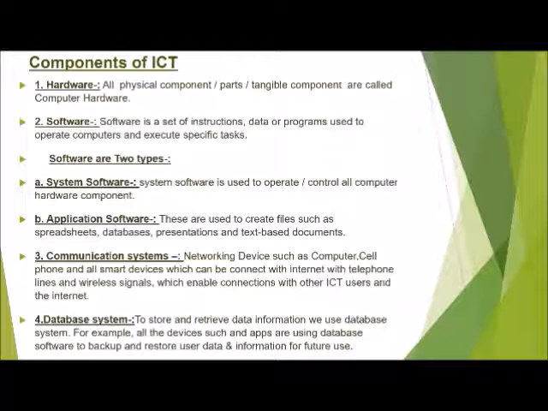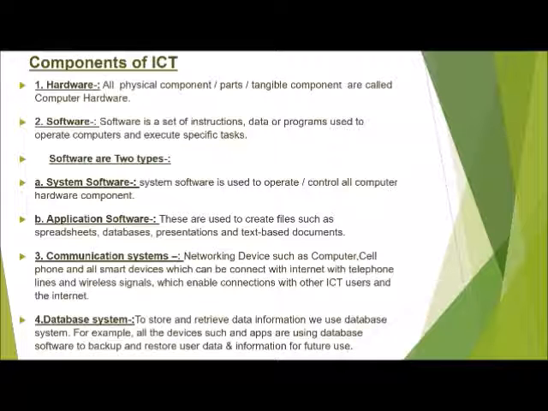ICT is formed of several different components including hardware, software, communication systems and database systems. Hardware are all the physical components of computer system like monitor, CPU, keyboard, etc. Software is a set of instructions used to operate computers and to execute specific tasks.